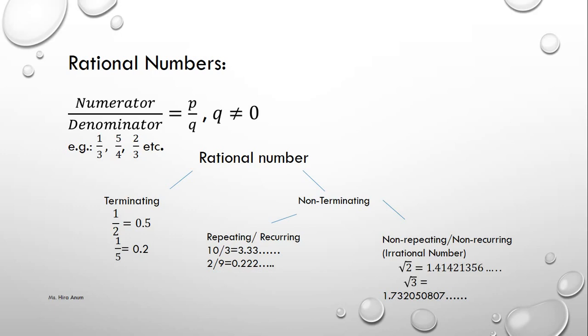The other is non-repeating, non-terminating numbers. Like radical 2, radical 3, radical 5, and pi, whose value is 3.14, are irrational numbers. Non-repeating, non-terminating numbers are irrational numbers. Terminating and repeating non-terminating numbers are rational, and irrationals are non-terminating, non-repeating numbers.